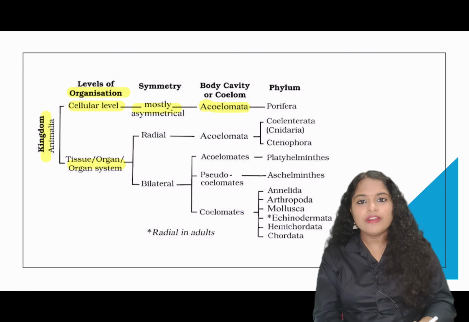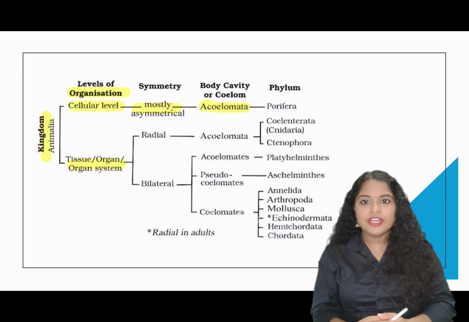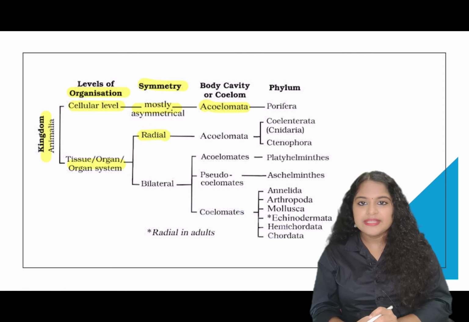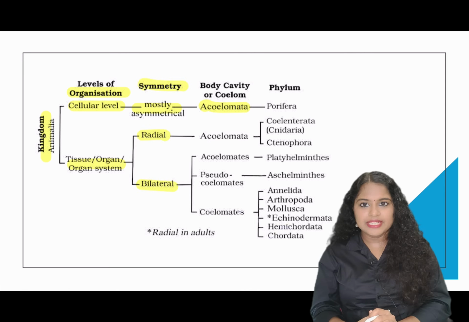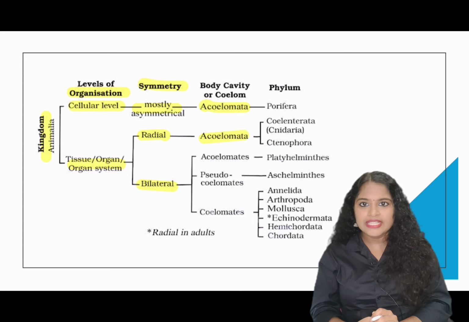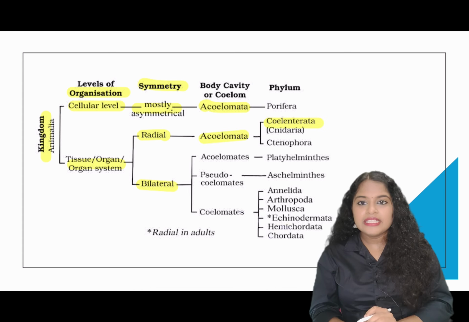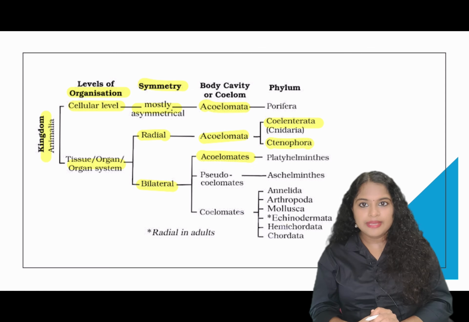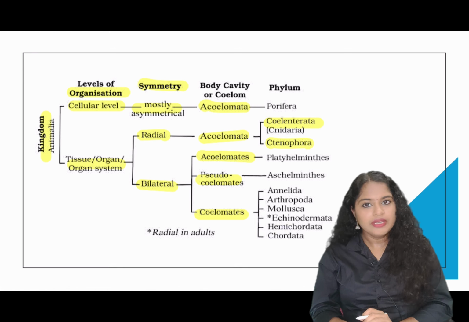Now coming to the tissue level of organization, it is again divided into two based on the type of symmetry present, that is, whether they are radially symmetrical or bilaterally symmetrical. If they are radially symmetrical, they will be acoelomate. They won't have any coelom. Examples are coelenterates and also ctenophora. Now coming to the bilaterally symmetrical organisms, they can be acoelomate, they can be pseudocoelomate or they can be proper coelomates.